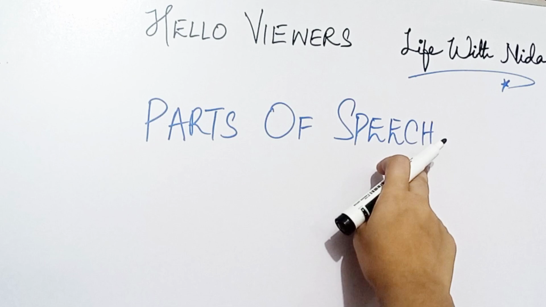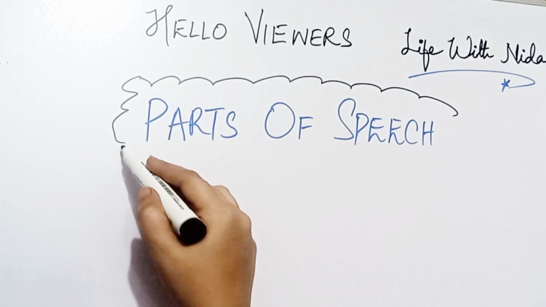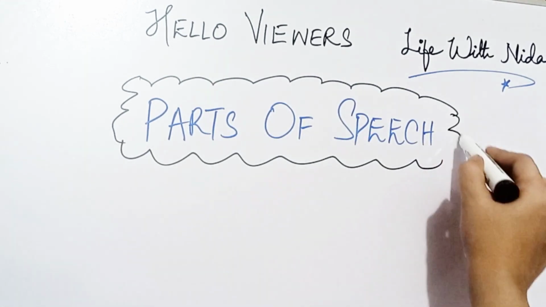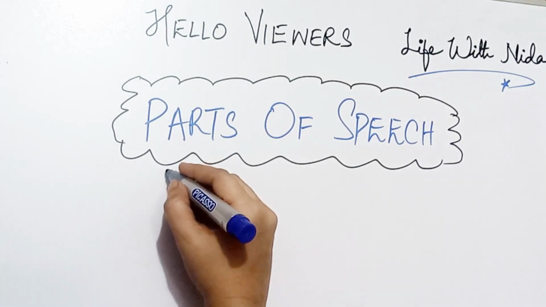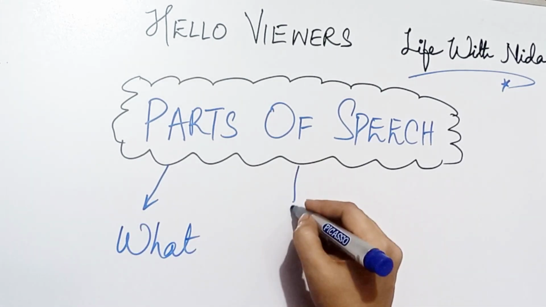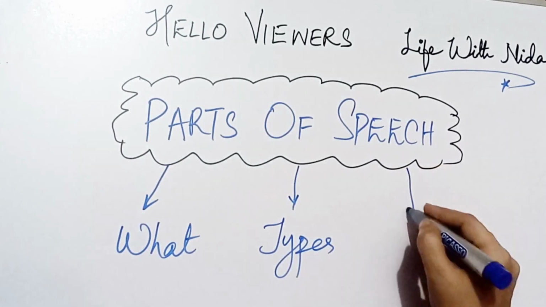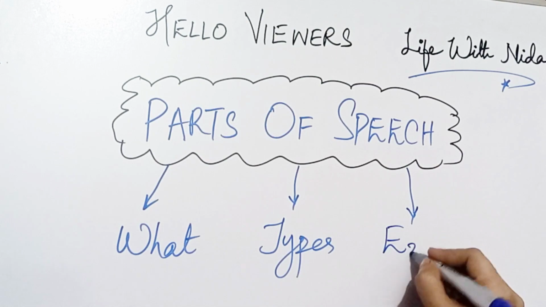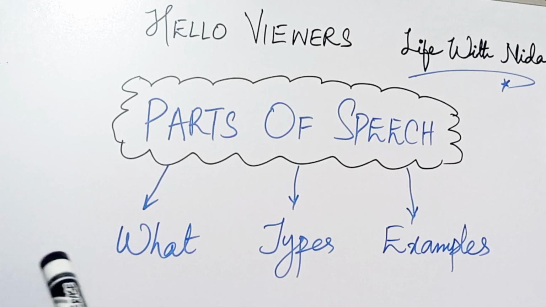My today's lesson is about parts of speech. First of all, we must know what parts of speech is. Parts of speech is basically the foundation of English grammar. So we must know three things about parts of speech: number one is what the parts of speech is, the second thing is the types of parts of speech, and finally I am going to explain its types along with the examples. So without any further delay, let's get started.